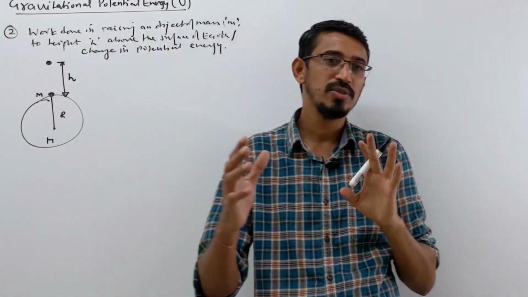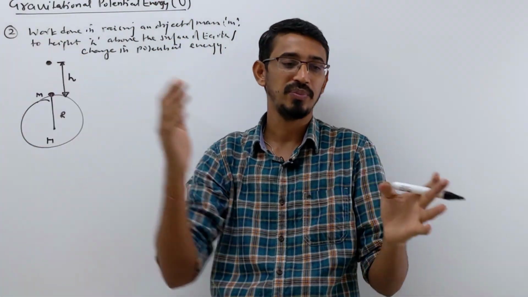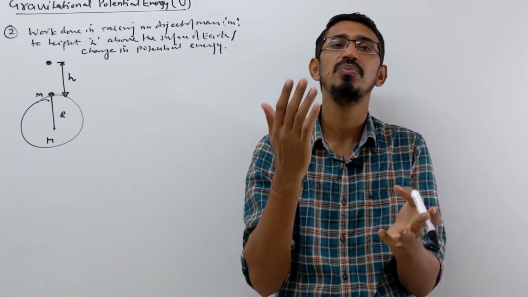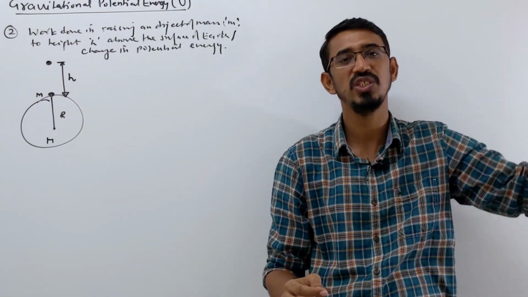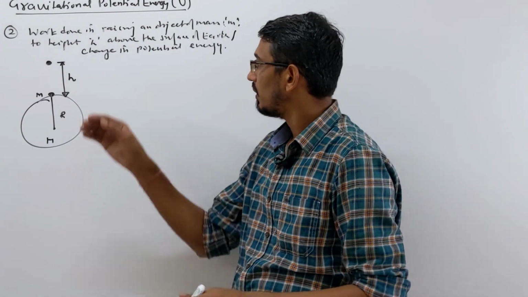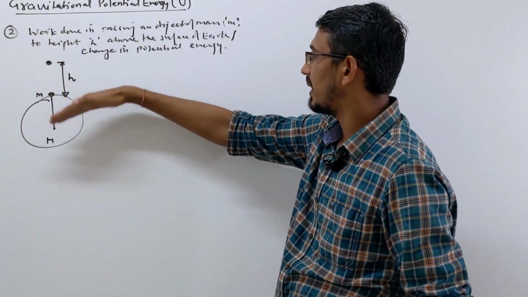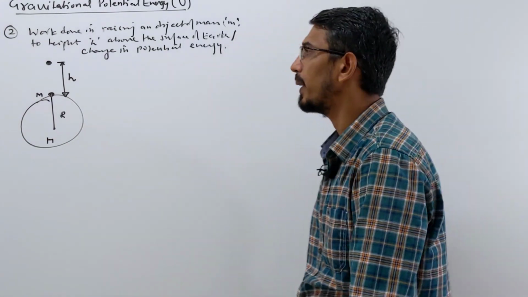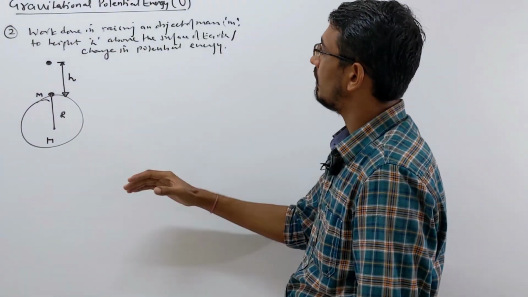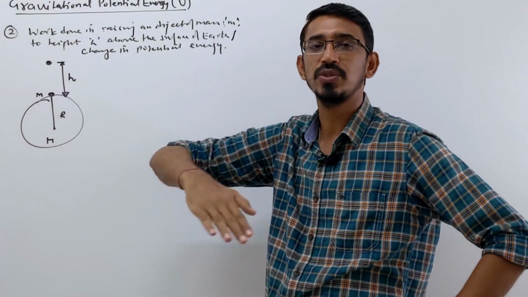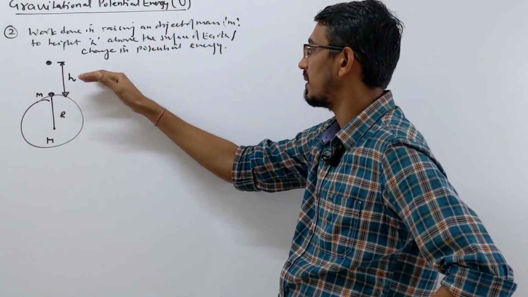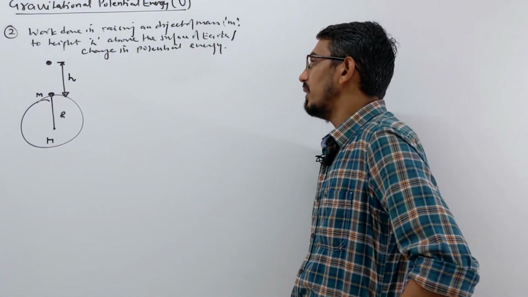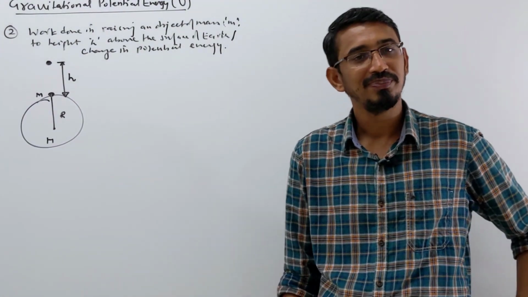Last time, all the equations we were doing were about bringing an object from infinity to some point. So I am saying the work done is simply equal to the potential energy, but properly the change in potential energy, because at that point we said the energy is 0. Here we are changing from some limited distance, so properly the work done is equal to the change in potential energy. Generally this height will be given in terms of the radius of Earth itself, like R by 4, R by 2. So we write here conservation of energy.